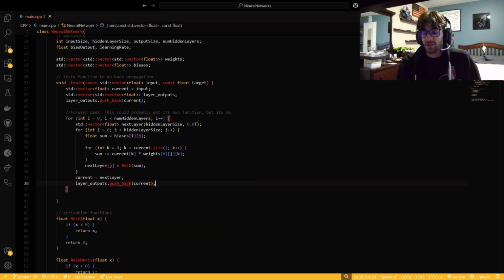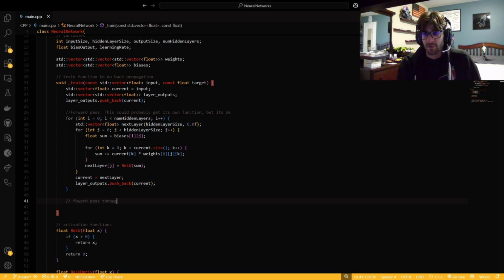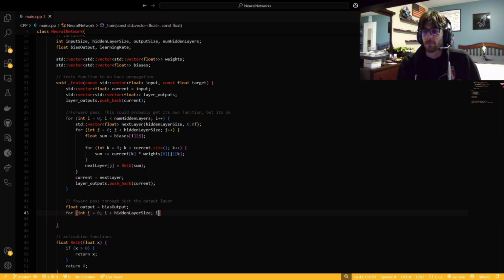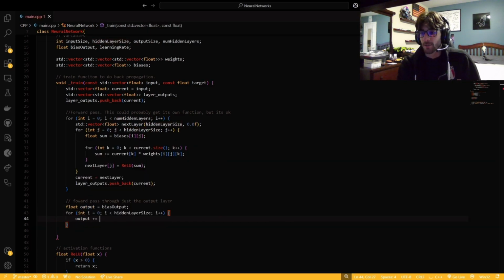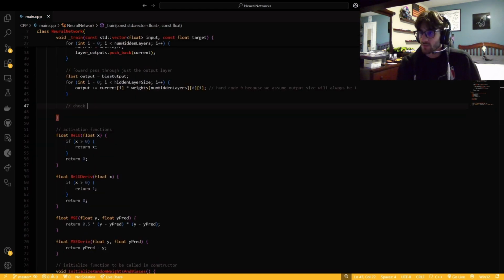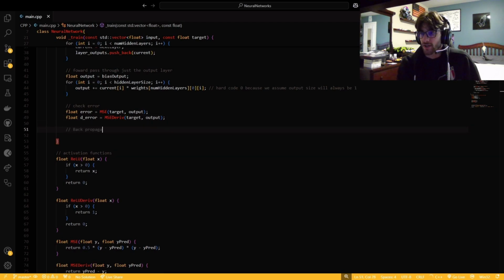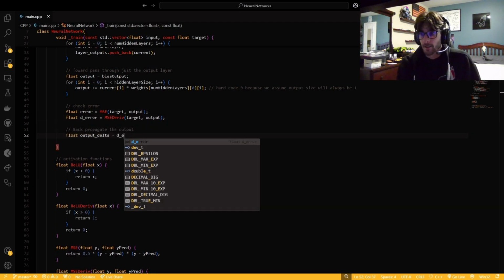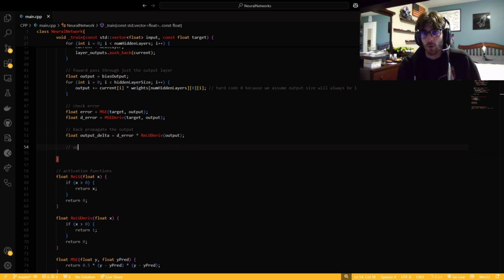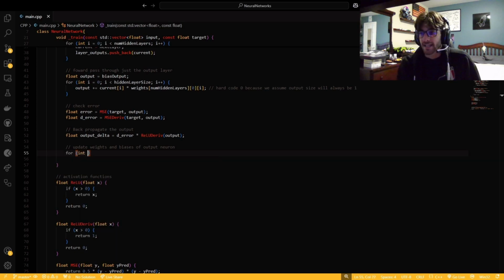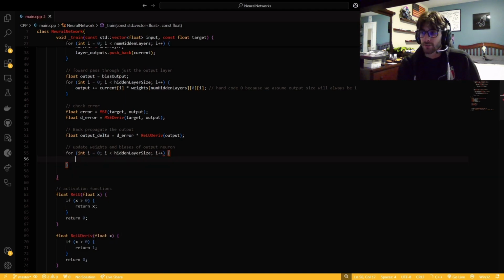So yeah. Also, as we go on and on, these little clips, I guess you could say, will get shorter because I'm not going to code the entire constructor or the entire activation and loss functions every single time, because that's not the overall bulk of it. But yeah, shouldn't be too crazy. Right there, we just did our forward pass. We just got through all the hidden layers, and now we're at the output layer. And so now we have to check our errors, so that way we can actually backpropagate. Backpropagation is like, I know what I wanted, I know what I got, how did I get there, and then I'm going to update it based on learning rate and stuff like that.